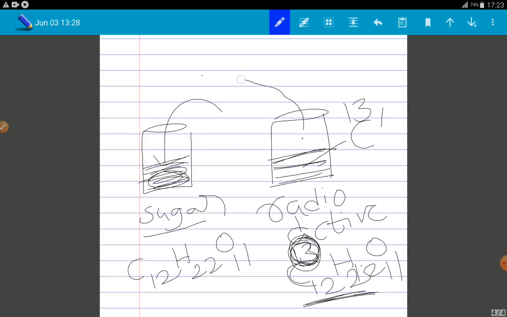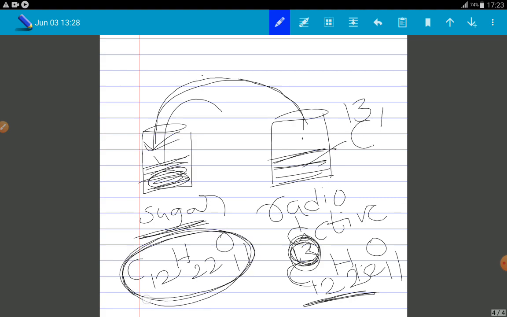After some time you drop a few drops of this sugar into this beaker. Before, we don't have any radioisotopically labeled sugar, but after some time there will be equilibrium between these types of sugars.